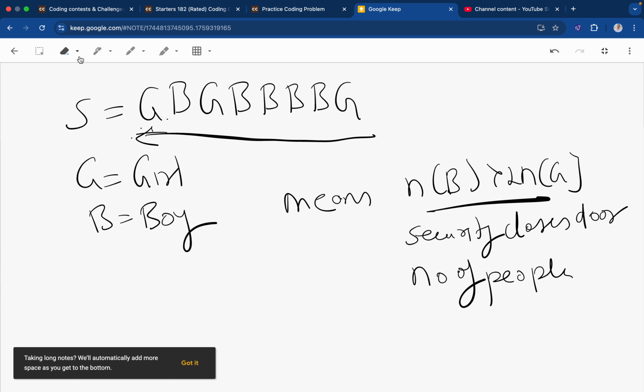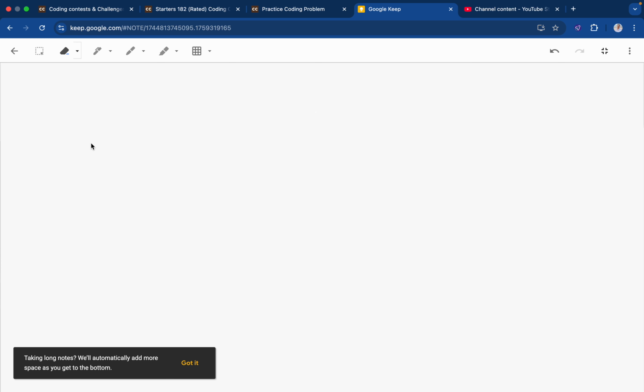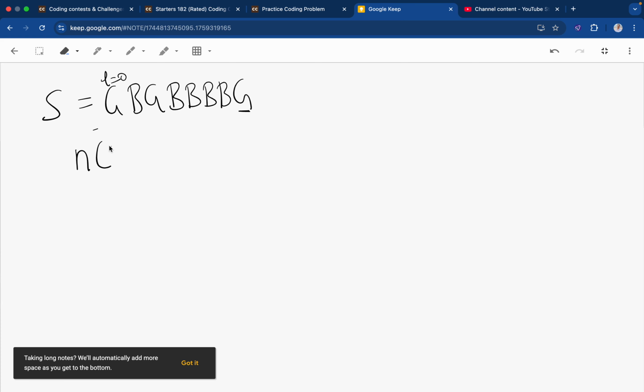So friends, what I have done, it's very easy. Means the logic is very easy. Just g b g, 4 times b and g, right? So basically I am iterating from i equal to 0 to here, and I am storing the count of girls and the count of boys for each iteration. Now the count of girls is 1, boys is 0.